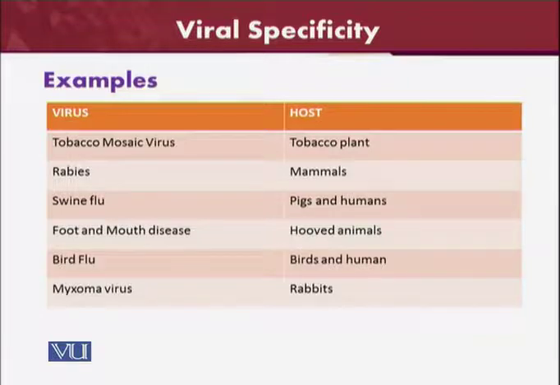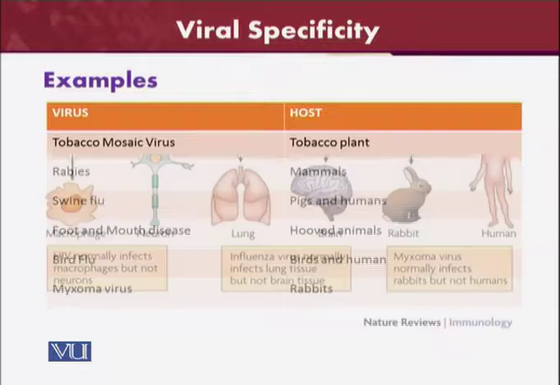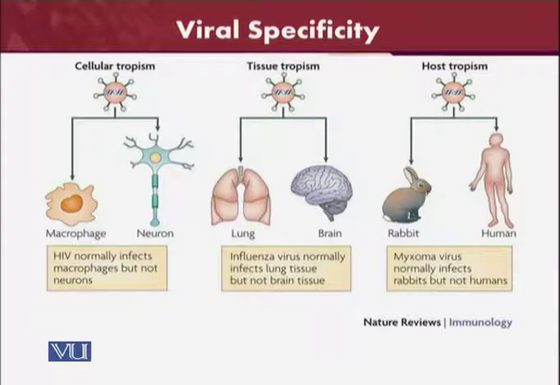So we can say that bird flu virus is specific to birds and human beings, maybe not other animals. Myxoma virus only causes disease in rabbits. These are different examples of viral specificity in different animals or human beings. Viruses relevant to those specific species will not cause disease in another species or another kingdom of animals. That was host specificity or kingdom specificity.